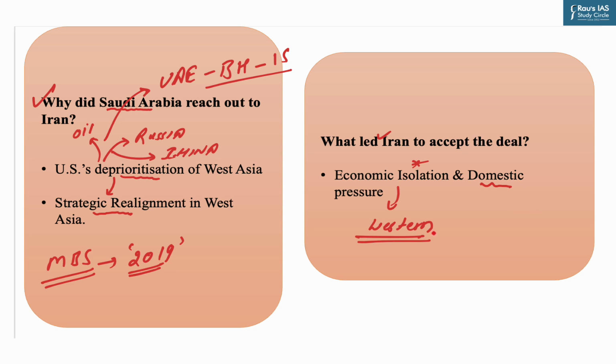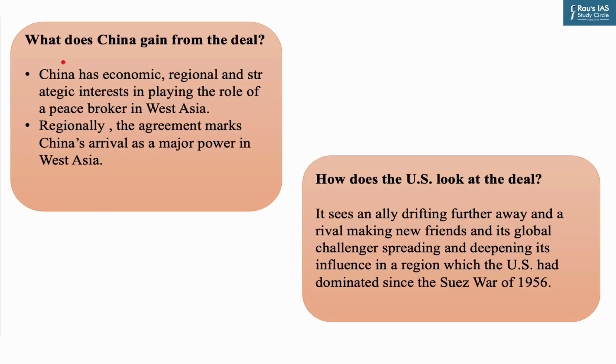So while struggling with isolation and sanctions, a deal with Saudi Arabia under China's mediation could open an economic lifeline for Iran. And strategically, Iran knows that such a deal could complicate American effort to rally the Arab world and Israel against Iran. So economically and strategically, a reconciliation is beneficial for Tehran, at least in a tactical sense. So the next question which the author dwells upon is, what does China gain from the deal and how does the US look at the deal?